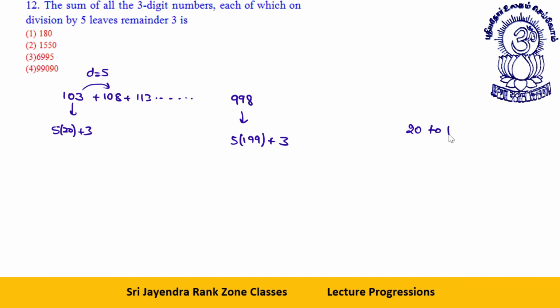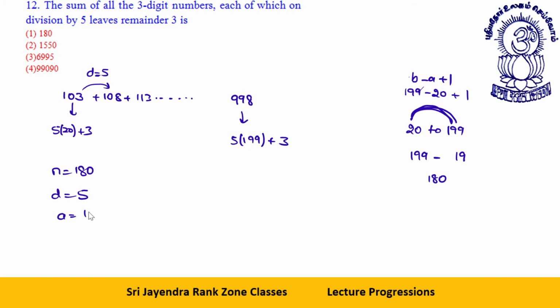Number of terms from A to B is always B minus A plus 1. So 199 minus 20 plus 1, or 200 minus 20, is 180 terms. So here you have n is equal to 180, d is equal to 5, first term is 103, and last term is 998.